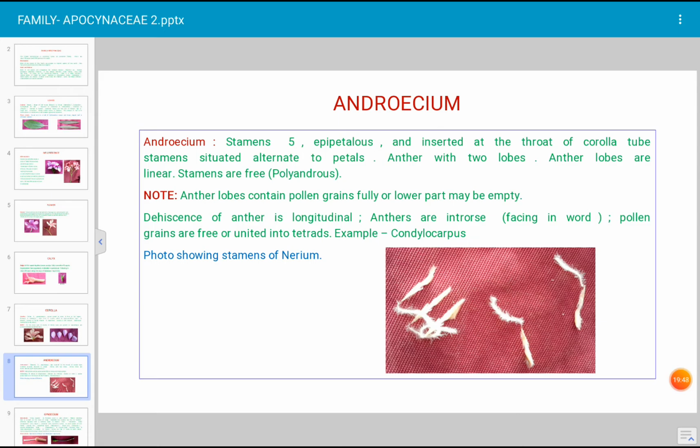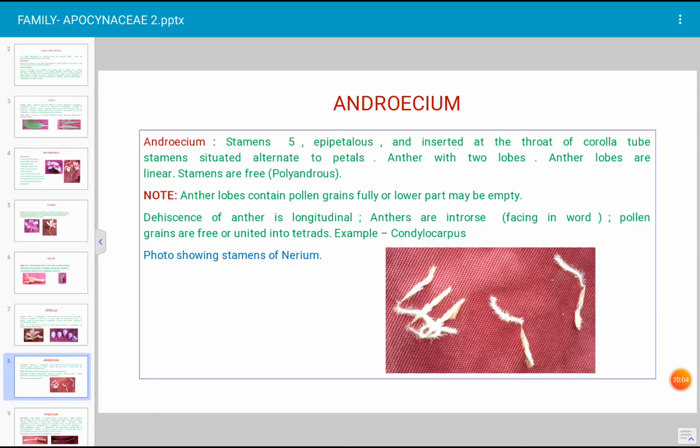But anther lobes contain full of pollen grains, or the lower part may be empty. This is the characteristic feature again. And dehiscence of anther is longitudinal.